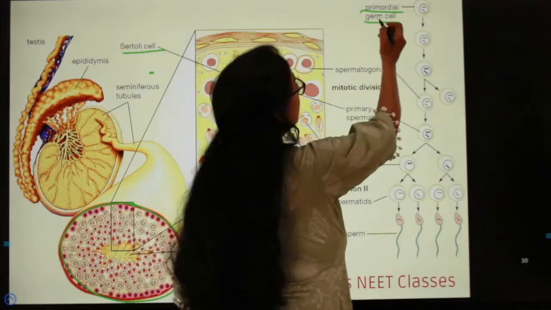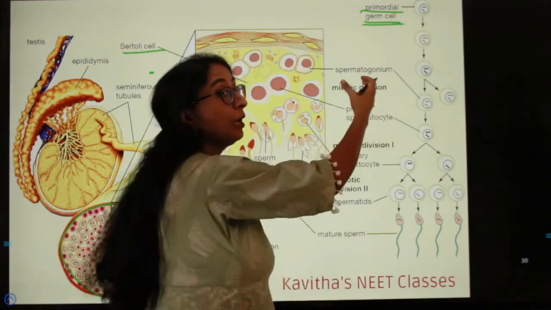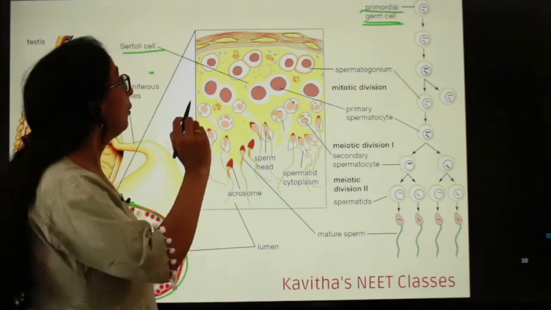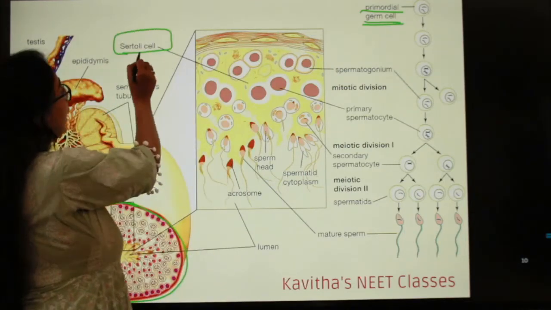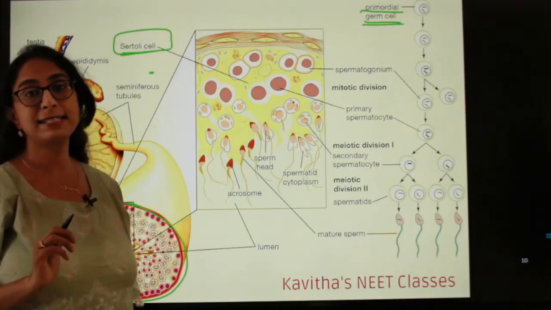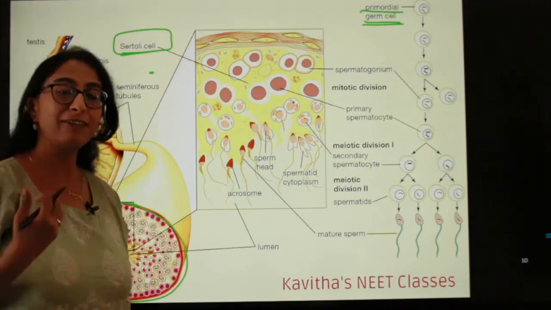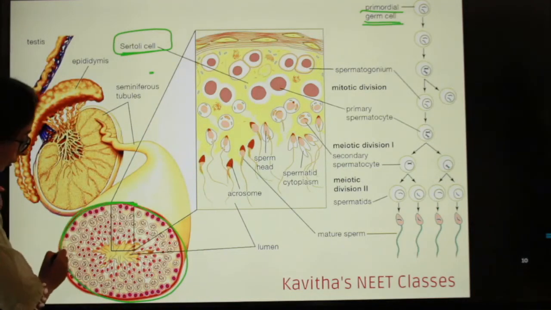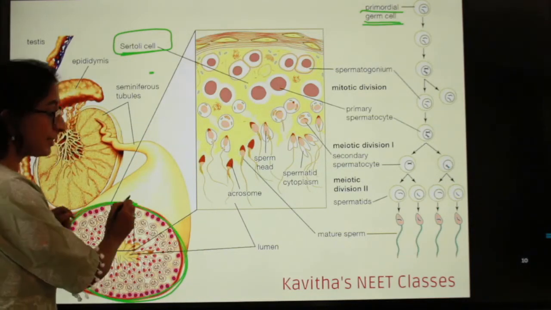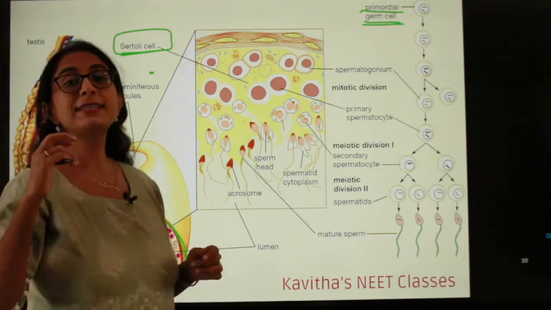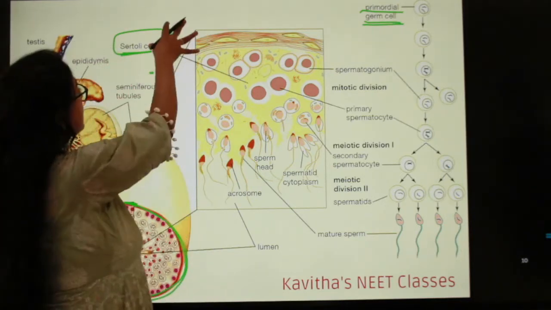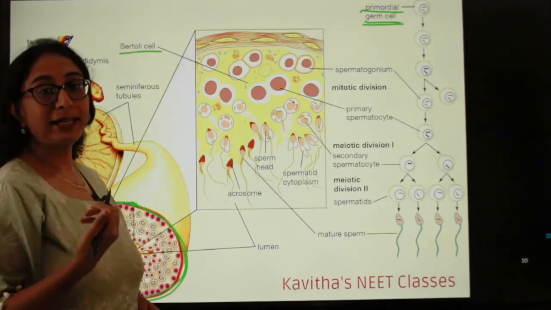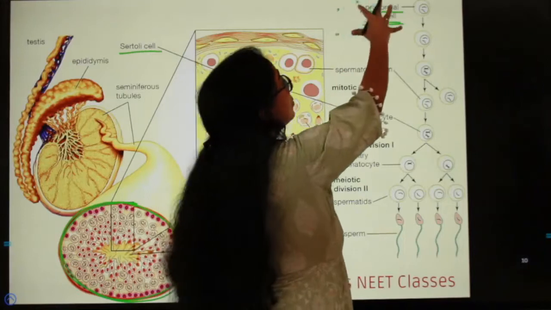So this is the primordial germ cell which undergoes repeated divisions to produce the sperms, whereas the Sertoli cell is called as nurse cells. So why is it called as nurse cells? I will be explaining that shortly. Just understand that the inner lining of the seminiferous tubule is composed of epithelium which has two kinds of cell. One is the Sertoli cell, which is a somatic cell, and the other one is a germ cell.